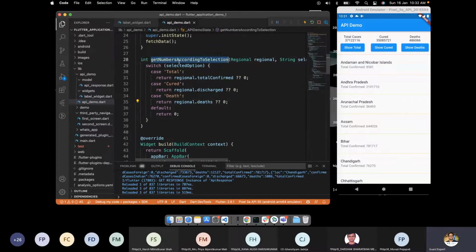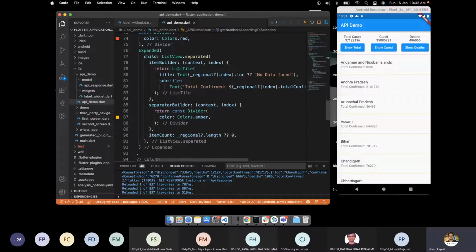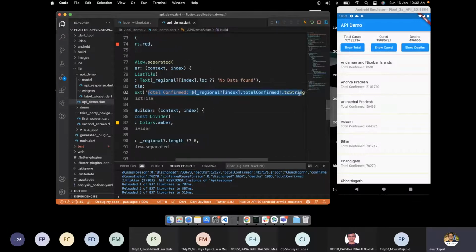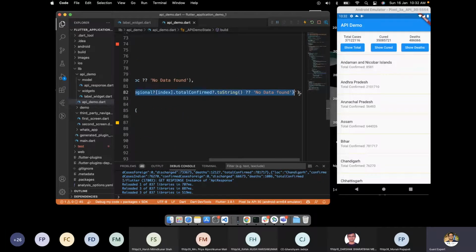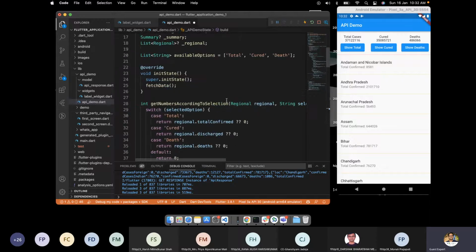And now we will add this method in the list style. So we have this list style, total confirmed, or else we can actually share the whole string here rather than doing this. We can actually pass the whole string here. So let's just do this.